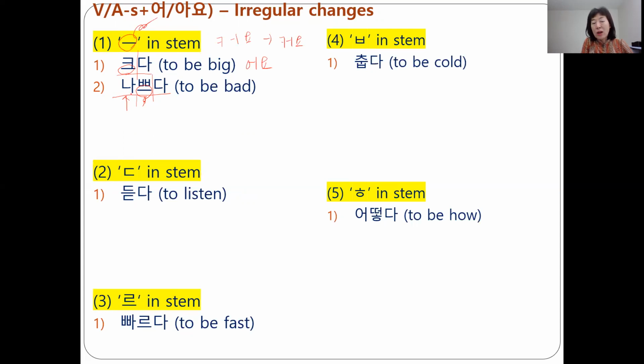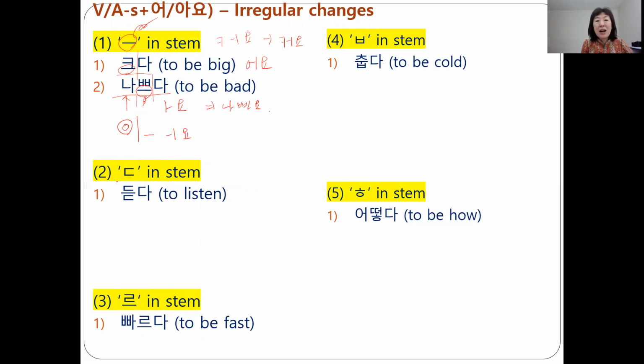Look at this one. It has an A sound, so we add 아요. So 나빠요. That means if there is one more syllable in front of ㅡ, and its vowel sound is not O, not A, you have to add 어요.